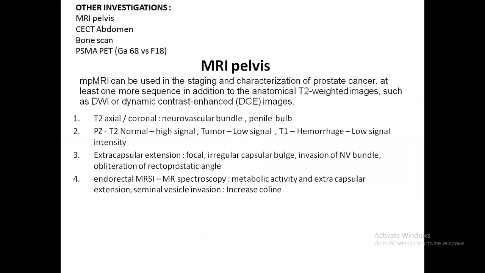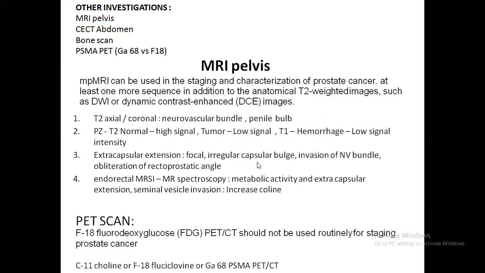So what are the other investigations? MRI pelvis, CT scan abdomen, bone scan, and the PET scan, PSMA PET scan. MRI pelvis is a multiparametric MRI to be done, where the T2 weighted images, along with DWI images and dynamic contrast images, should be added. An endorectal coil should be placed during this MRI. And in the MRI, you might find invasion of the neurovascular bundle, extracapsular extension, and seminal vesicle involvement.